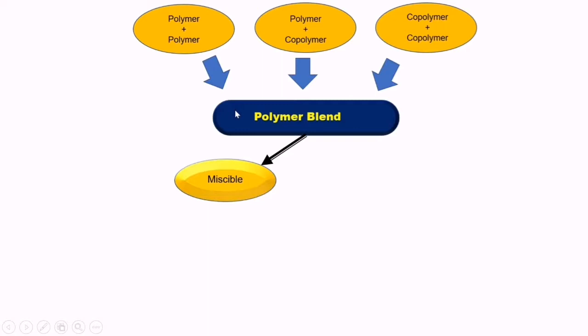Now when you consider the case of polymers, when polymer A and polymer B mix, they cannot mix like a solute and solvent, because the molecular weight of this polymer is different from that one, the molecular size is different, and the chemical nature is different.